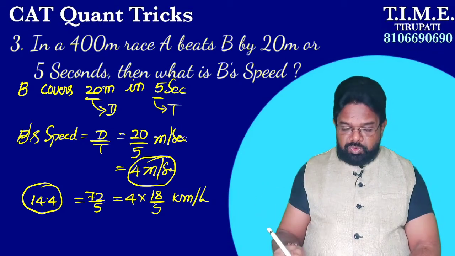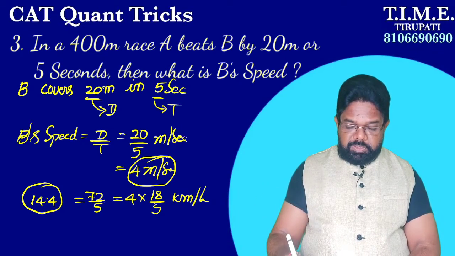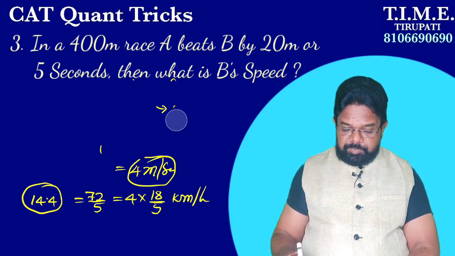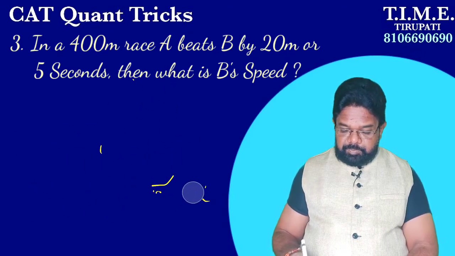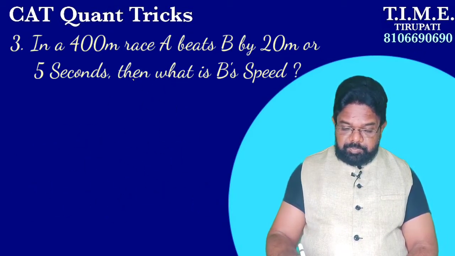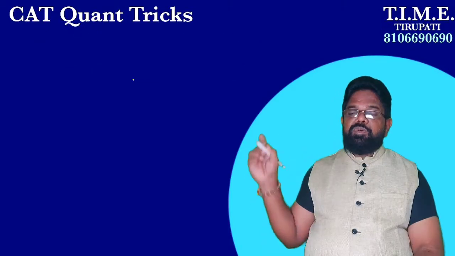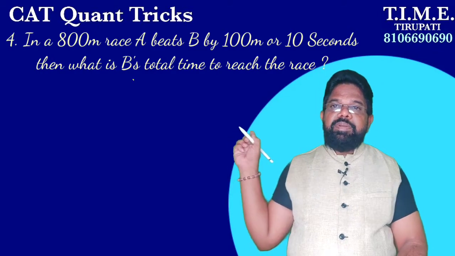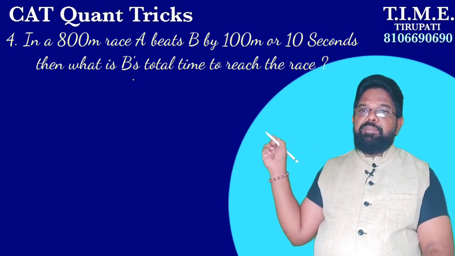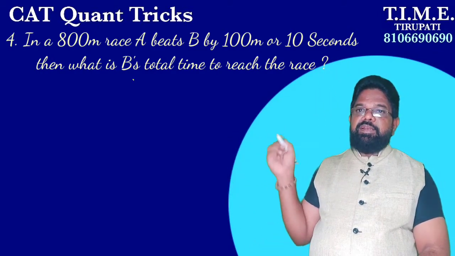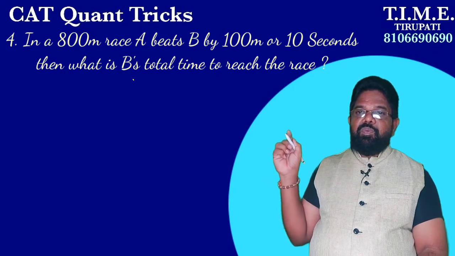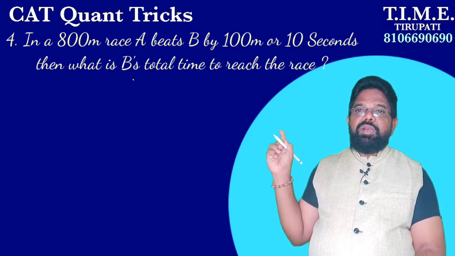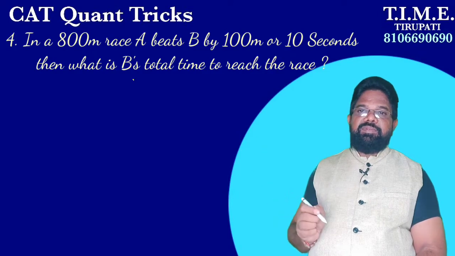We will go to the fourth question, similar to this. See here, question number 4. In an 800 meter race, A beats B by 100 meters or 10 seconds. What is B's total time to reach the length of the race?